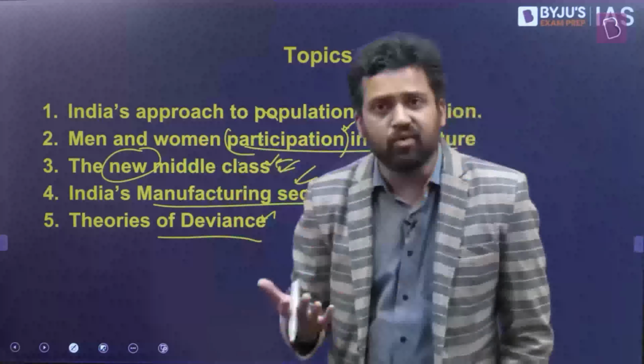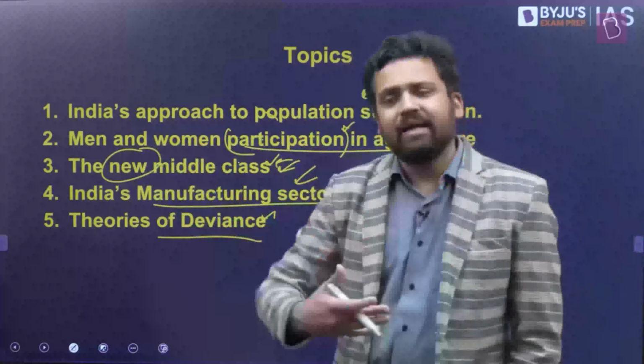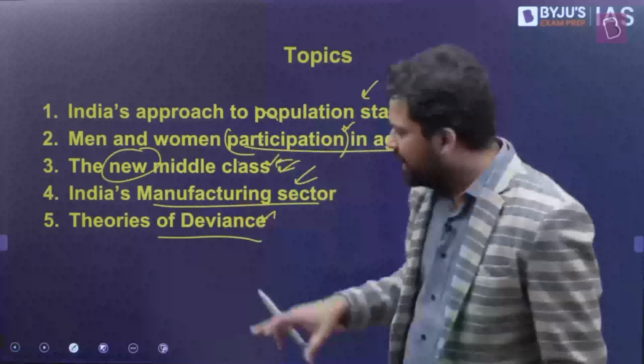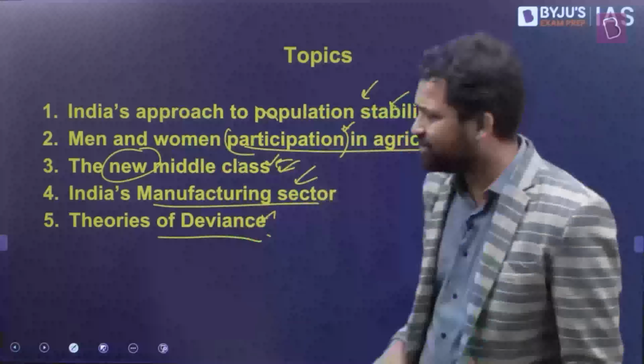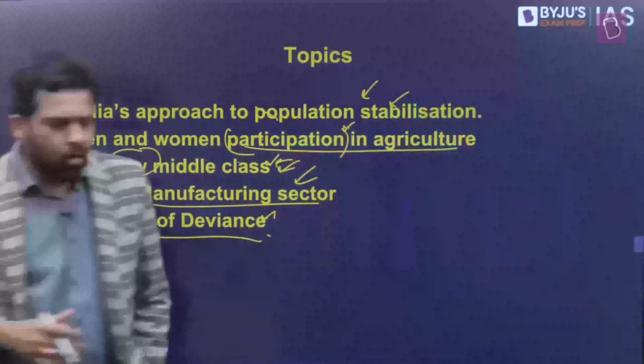Right? So there are different biological theories, psychological theories. So what are these theories related to deviance? What are some of the shortcomings of these theories? And what is Merton's theory related to deviance? Right? So we'll do an analysis of this entire thing in the last part. Right? So here we're just going to discuss the concept as we do in all the sessions. So this is what we are going to cover over the next 2 hours.